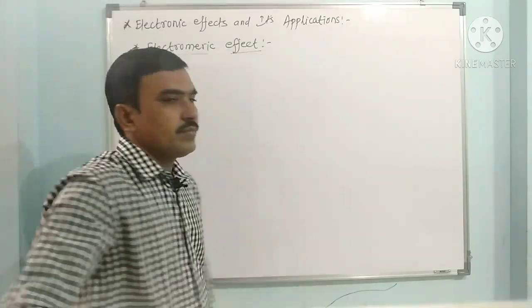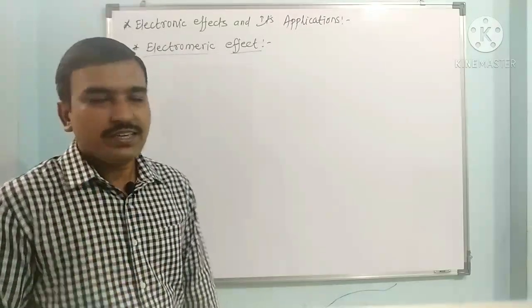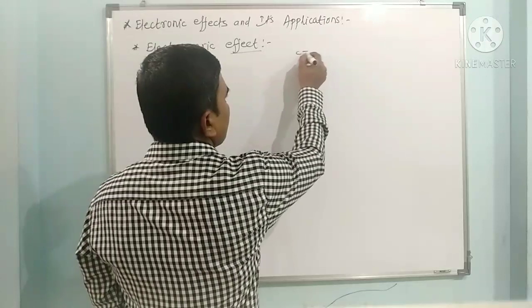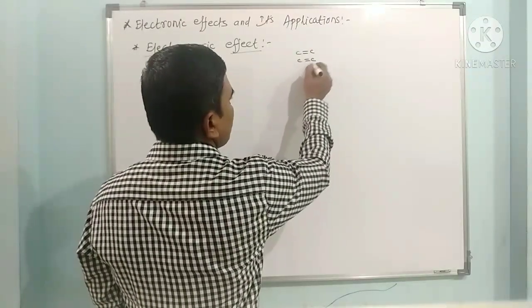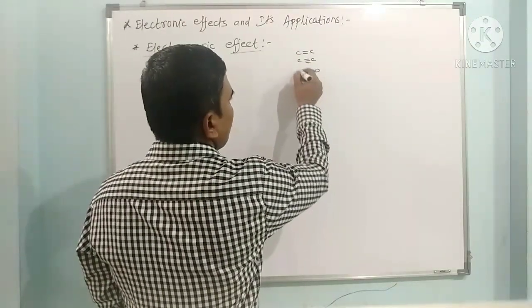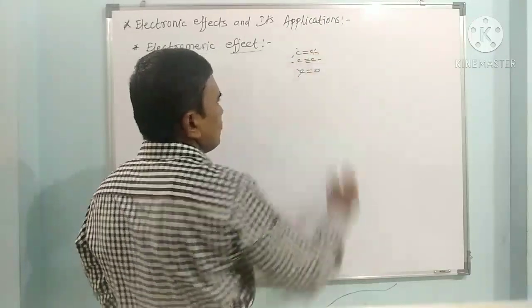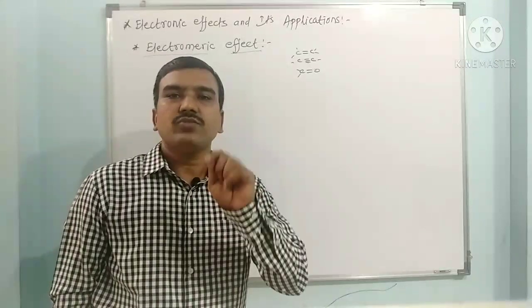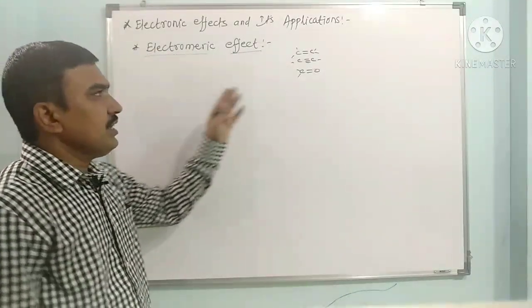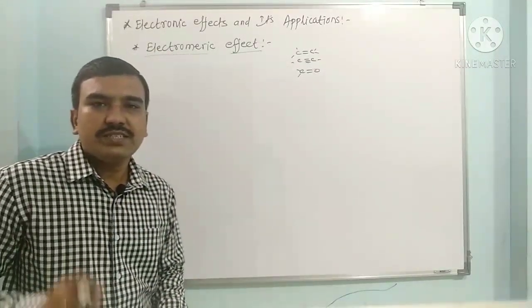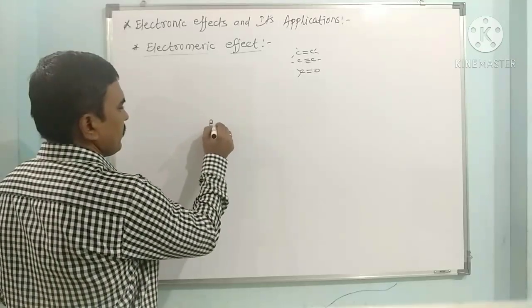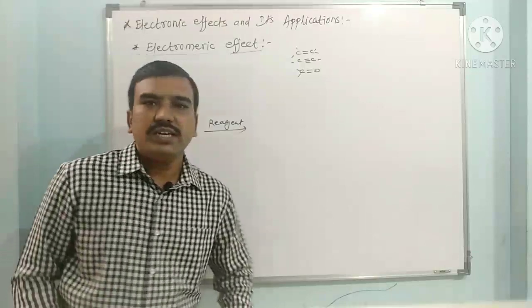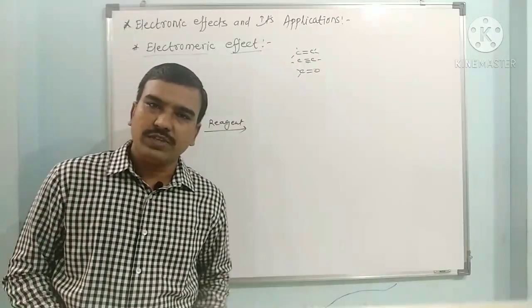Electromeric effect. The electromeric effect is generally operated in multiple bonded compounds such as C double bond C, C triple bond C or C double bond O. How is it operated? It is operated in the presence of a reagent.